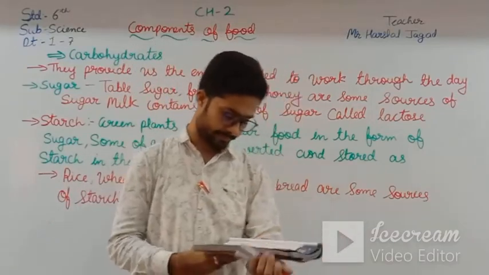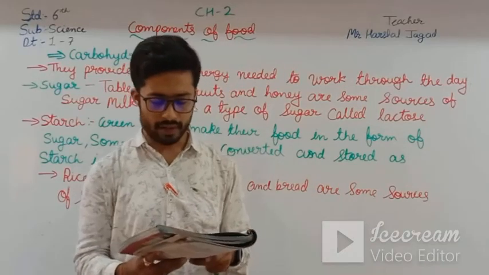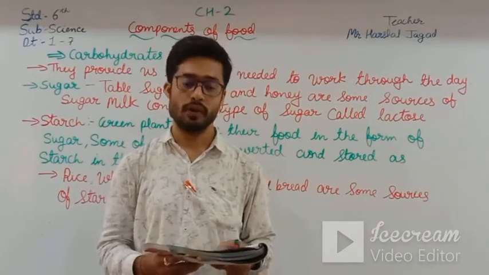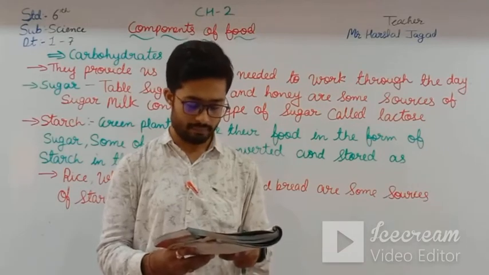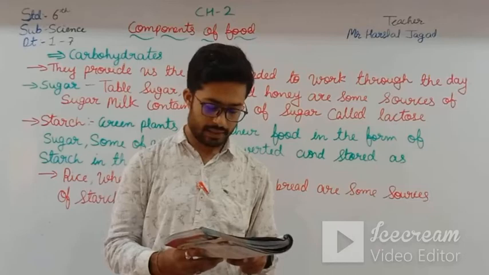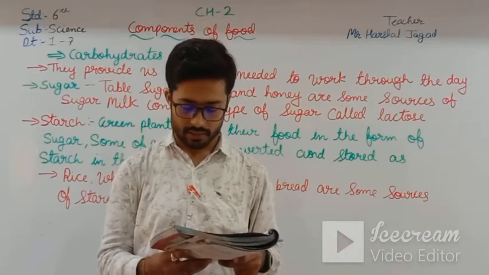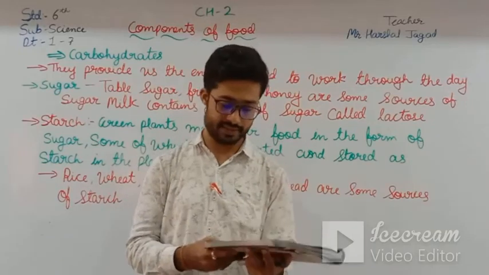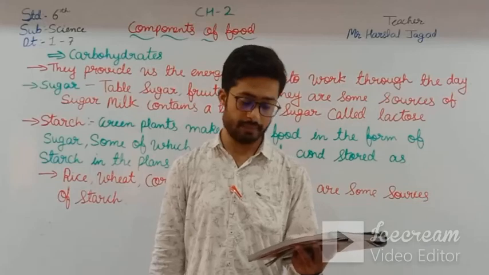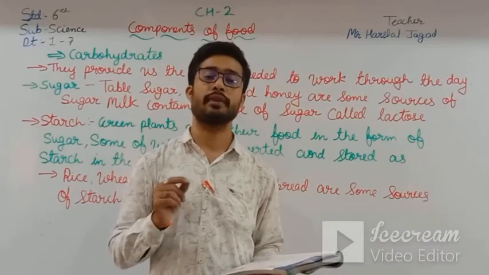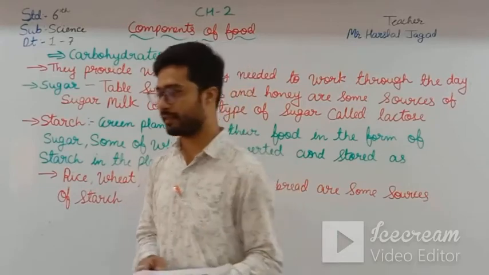Then, when we eat a starch-containing plant product, our body breaks down the starch into glucose, which can be easily utilized by the body. So here, figure 2.1 shows the rich sources of carbohydrates. Here it is wheat, bread, corn, cornflakes, honey, potatoes. These are the rich sources of carbohydrates. Okay, let us see it again.